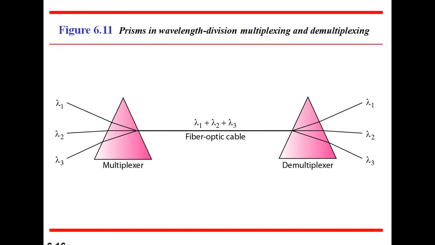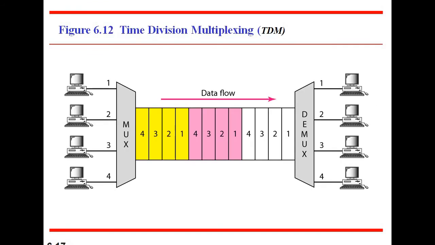Okay, next we may go for time division multiplexing. The shortcut name is TDM. So what is the use of TDM here?